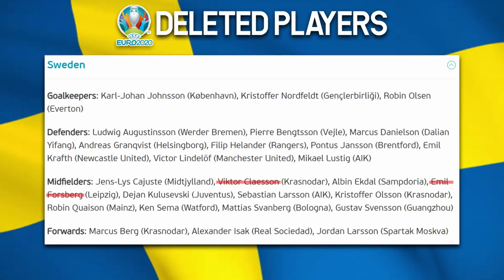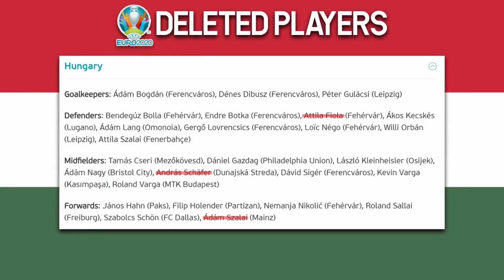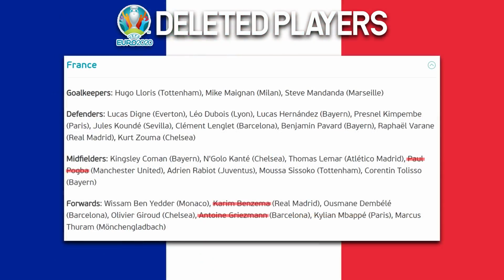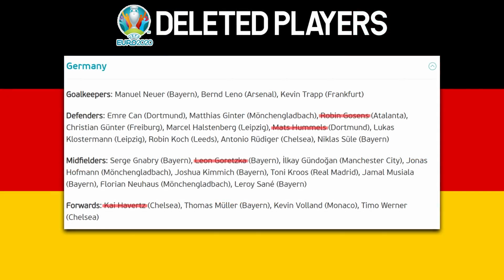While Sweden only lose Forsberg and Claesson. Hungary lose Fiola, Szalai, and Schafer. Getting into the group of death now, it is Portugal losing Guerreiro, Ronaldo, Jota, and Diaz. Hungary were in the group of death, but Portugal, one of the big dogs, Guerreiro, Ronaldo, Jota, and Ruben Dias. France are losing Antoine Griezmann, Karim the Dream Benzema, and Paul Pogba. And my boys, Germany, hopefully can get past England in this simulation, losing Mats Hummels, Kai Havertz, Gosens, and Leon Goretzka. So there we go, lads.